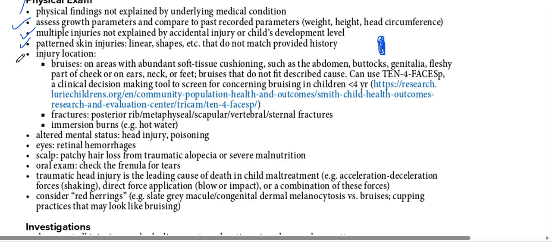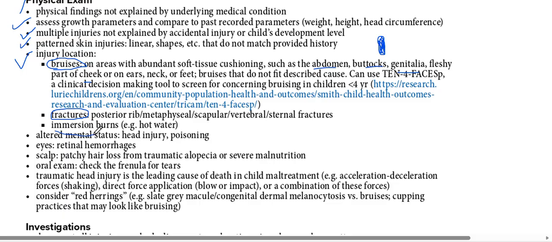Injury location: bruises on areas with abundant soft tissue cushioning, like abdomen, buttocks, genitalia, fleshy part of cheek or ear, neck or feet, bruises that do not fit the described cause. There is a clinical decision-making tool to screen for concerning bruising in children, but we don't need to know that. We just have to see the location of the injury and the bruises. If by any chance fractures happened, then where are the fractures? All types of fractures we need to consider, so maybe we can do a bone X-ray, a skeletal X-ray.